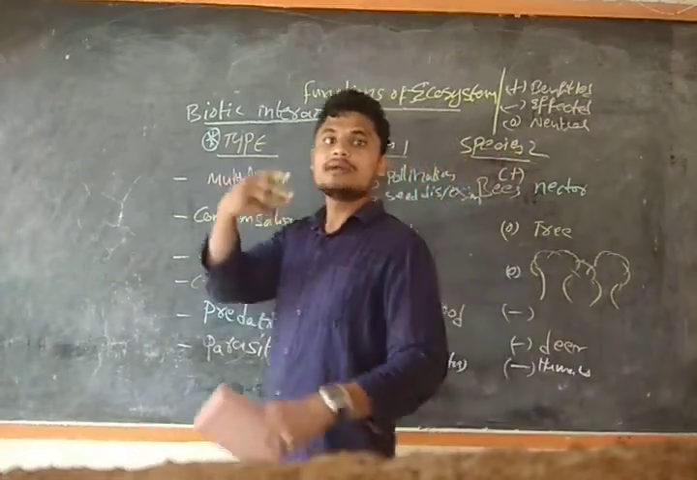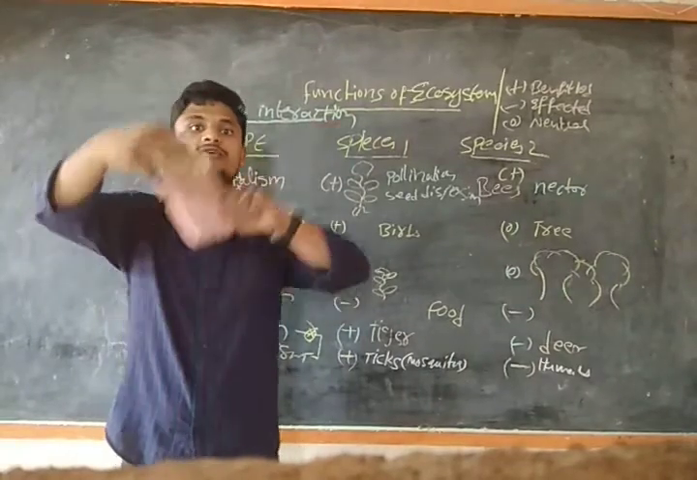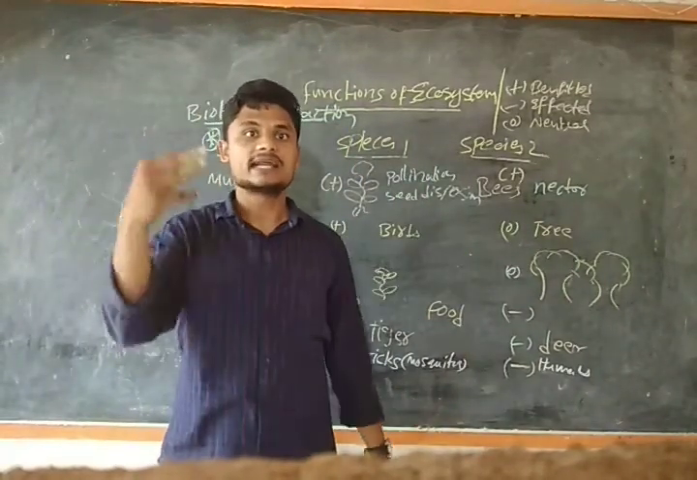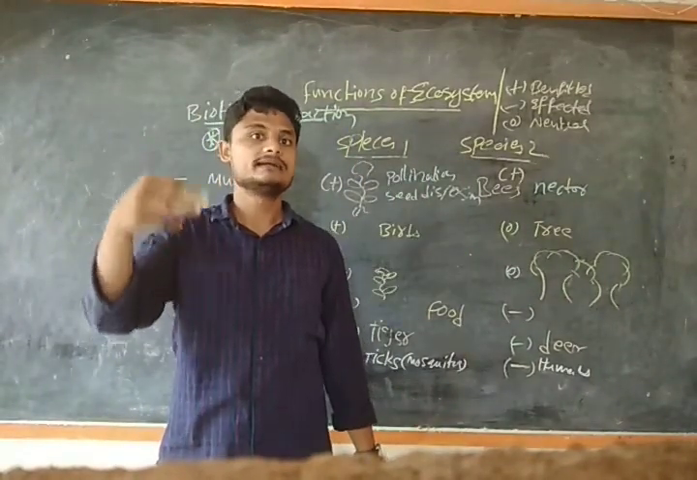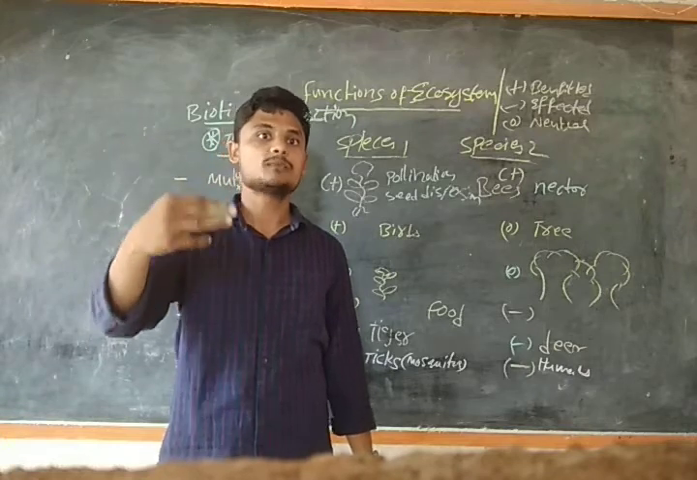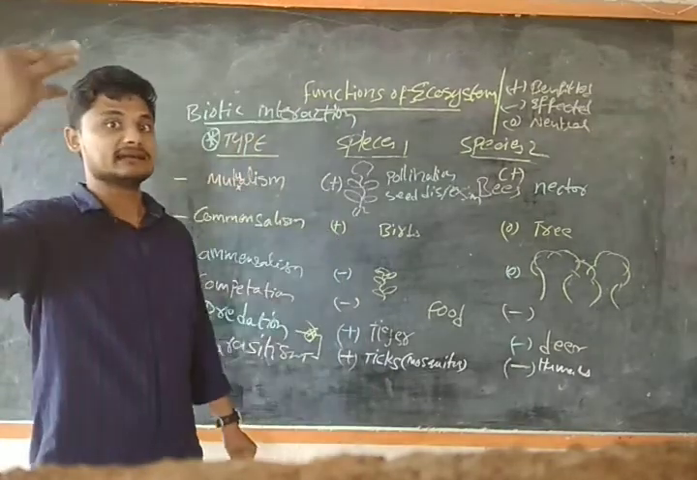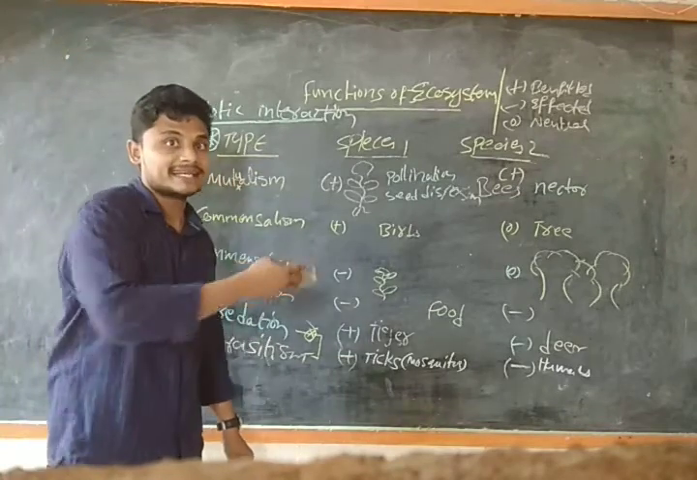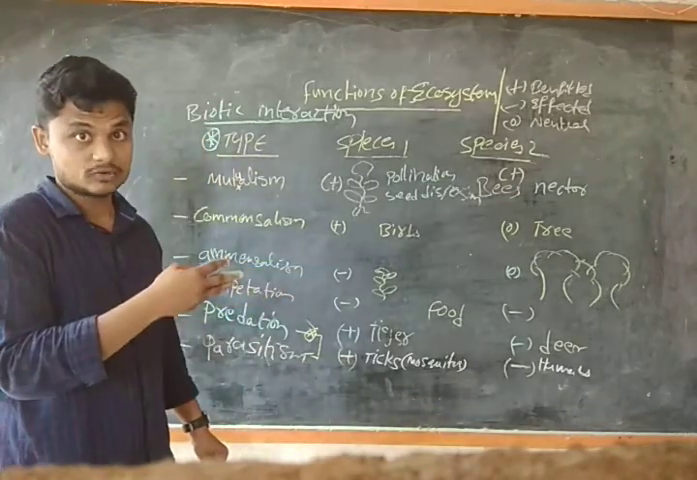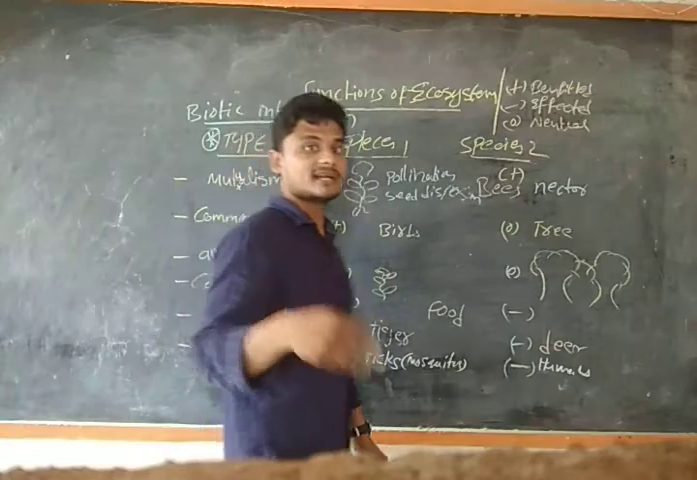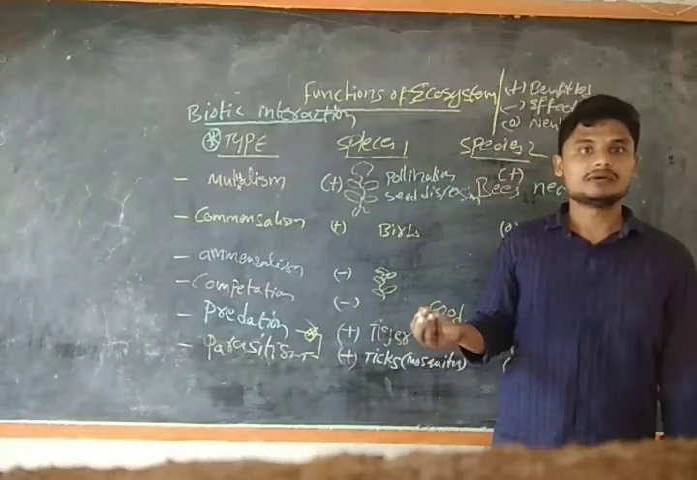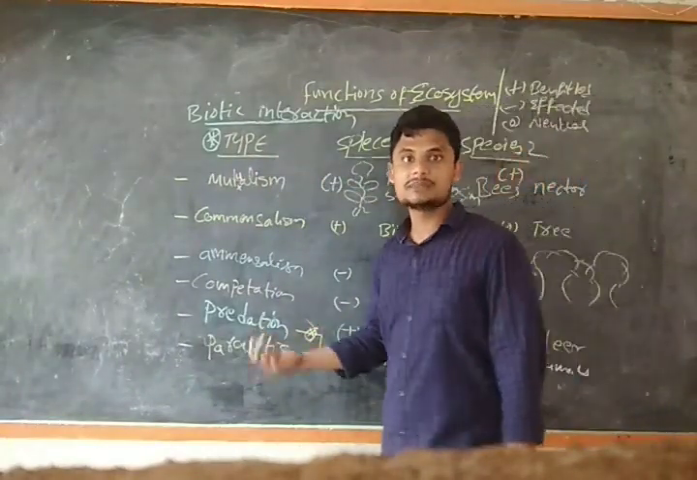Predation is where one organism depends upon the other in a sequence, like grasshopper, lizard, deer, like that. It is a cycle, a process of cycle. So one organism depends upon the other for survival, whereas parasitism is not like that.